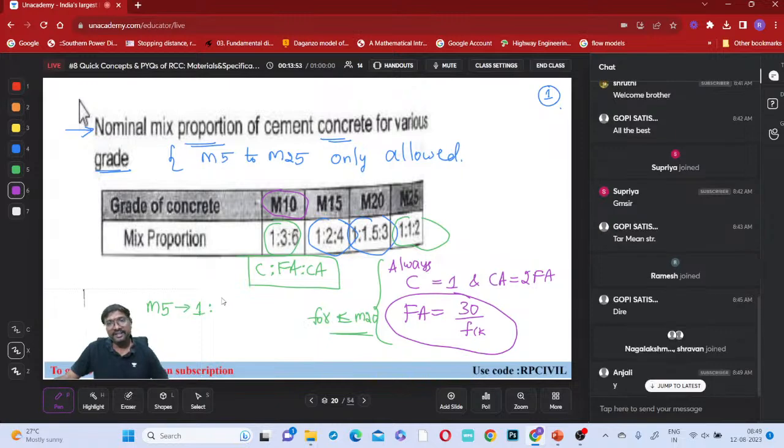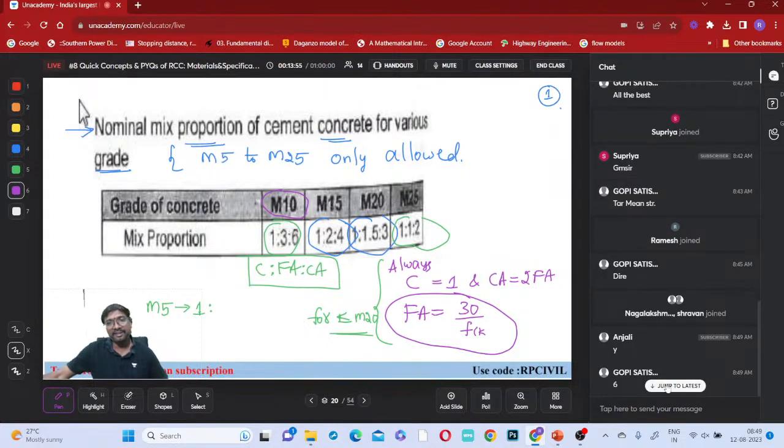Nominal mix means we'll just define the properties, we'll just define the proportion without doing any calculations, right? So 1 is to which one? This 30 by this 5 will be 6. Whenever fine aggregate is 6, what is the coarse aggregate? It comes to be 12.